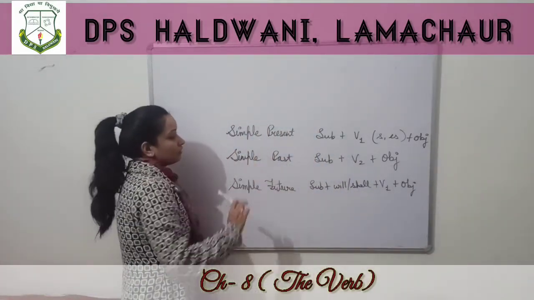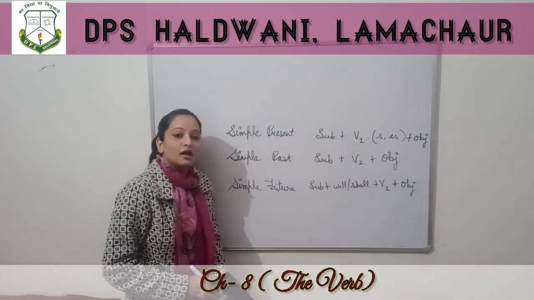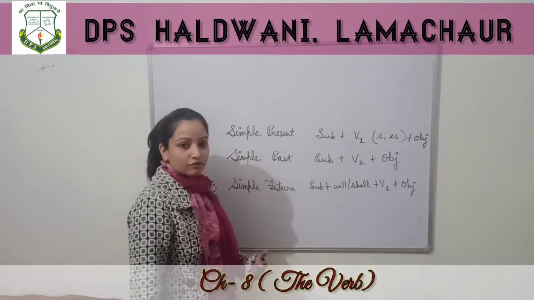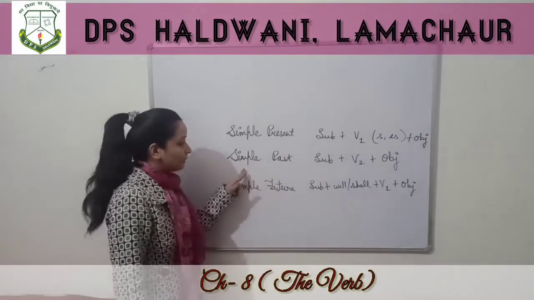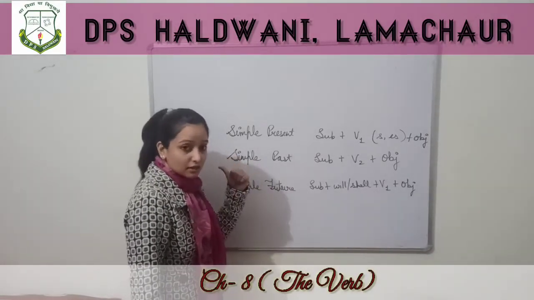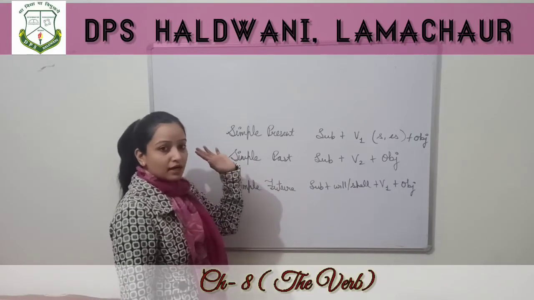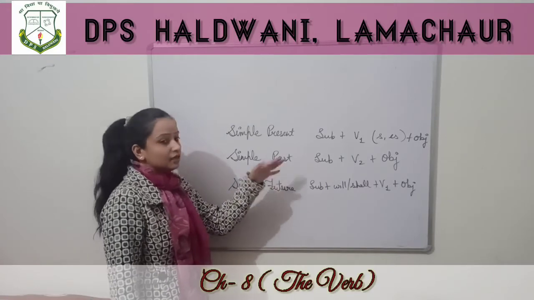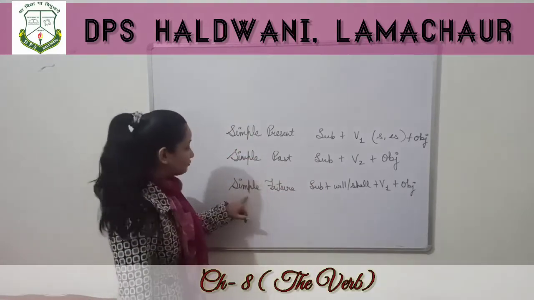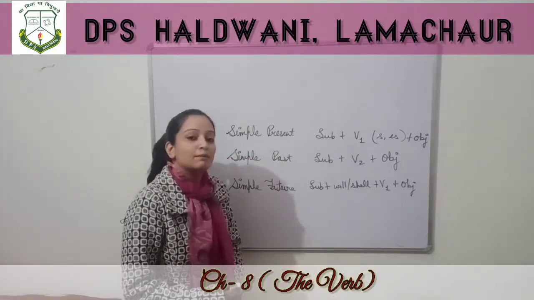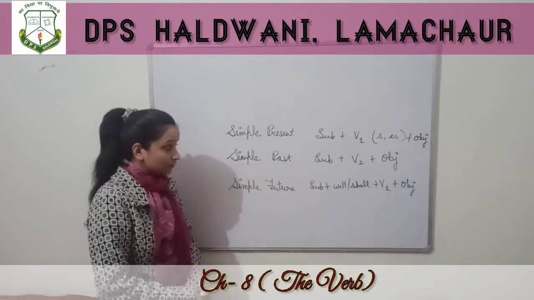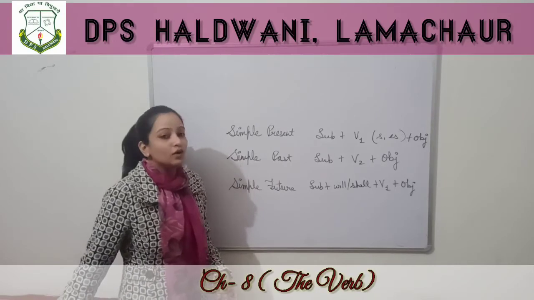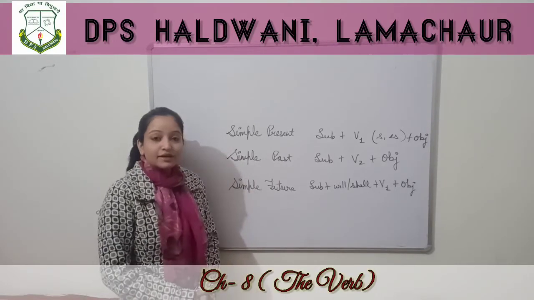When do we use simple present tense? For two situations: when something happens every day, and for the universal truth. Simple past is for past habitual actions, that used to take place in the past for a period of time, that is called past habitual action, and for the completed task in the past. Now simple future, for something that will happen in the future. First, learn this much. Okay, I hope now this chapter is clear to you.